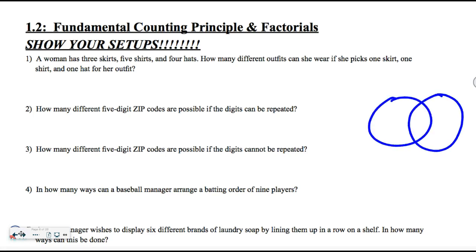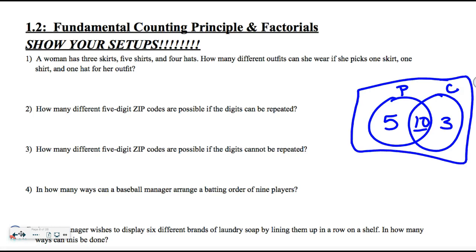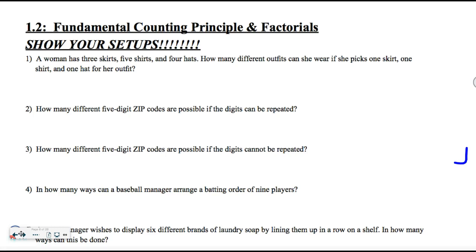So if they say you like pizza and chicken nuggets, we'd have a pizza and a chicken nuggets circle, and if they say 10 people, it goes here. If it says 5 people only like pizza, it goes here. If 13 people like chicken, well then 10 are already accounted for, so I put a 3 here. And then on the outside are, let's say, 8 people who don't like either. So build it from the middle, or from those who like both.